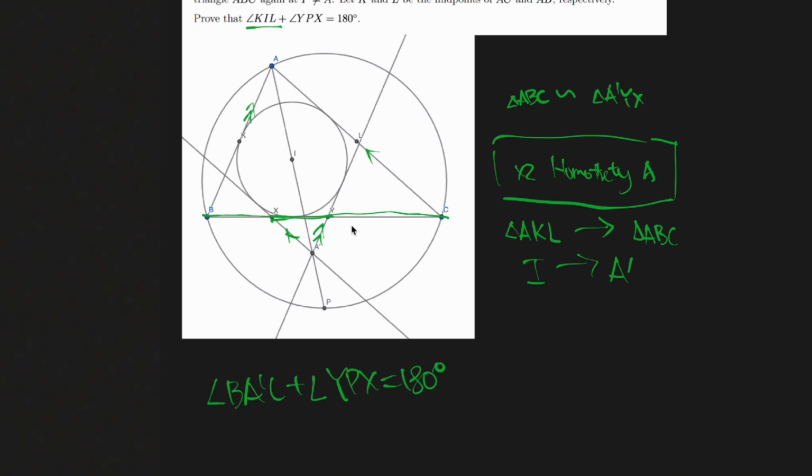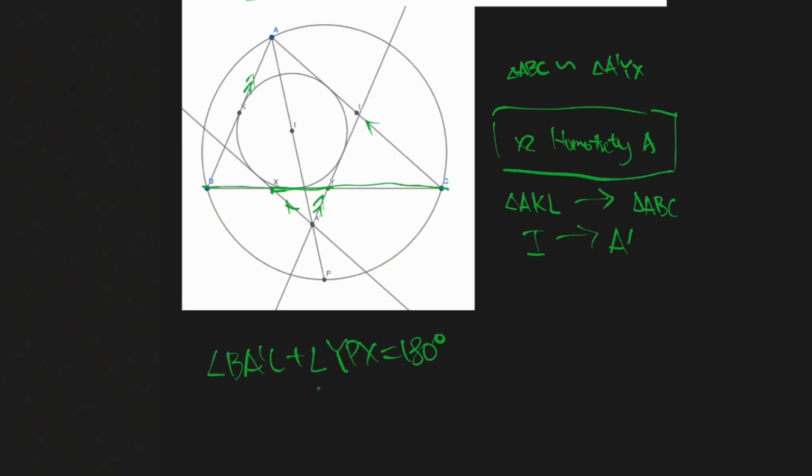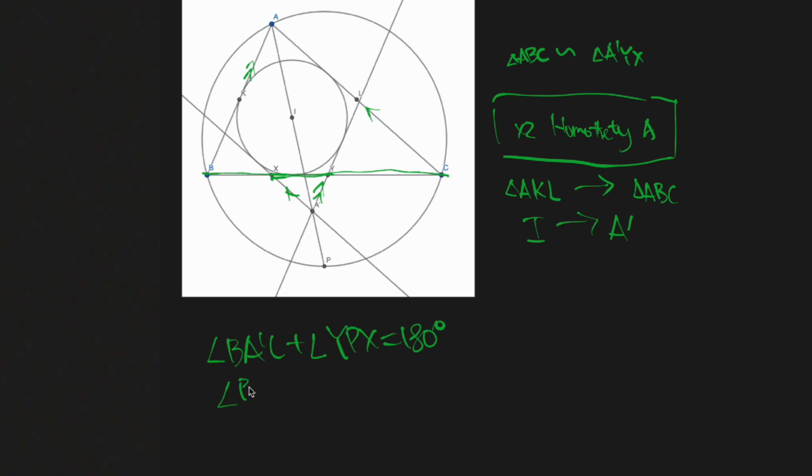Well, when I was doing this problem, the thing I thought about was that let's swap these A prime and P for a bit. So instead, let's take a look at angle BPC plus angle XA prime Y. Well, we know that angle BPC is the minor arc PC, which is equal to 180 degrees minus angle A, and XA prime Y, since it's similar to ABC, this is angle A. So this is actually equal to 180 degrees. And well, that's pretty cool.